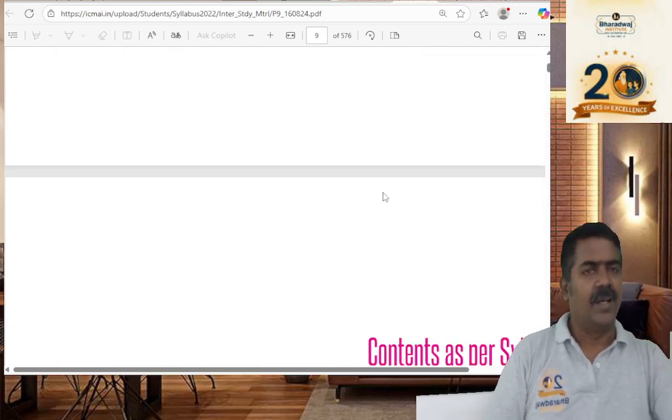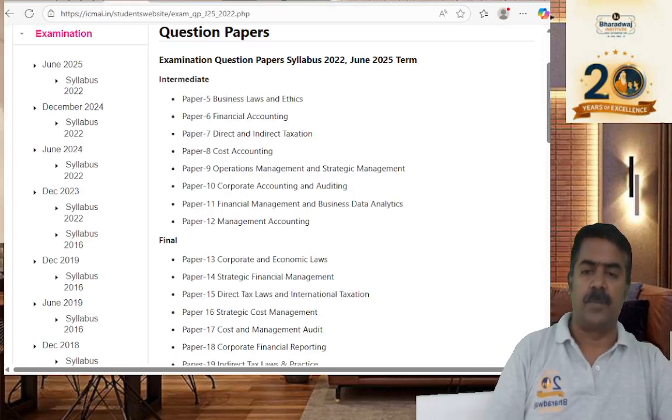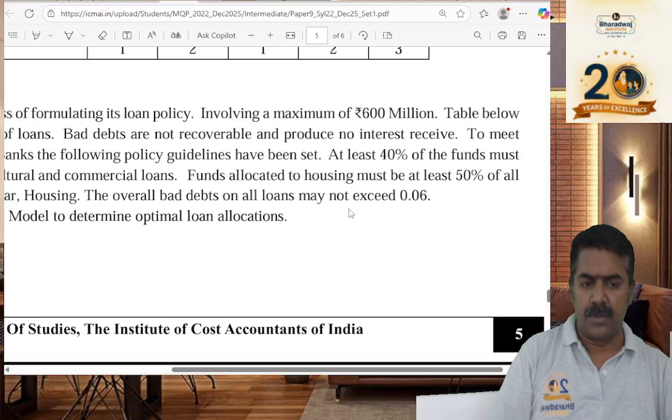So do that and ensure that you also see the last 3 or 4 years' model test papers. Look at the model question paper of the December 2025 attempt.